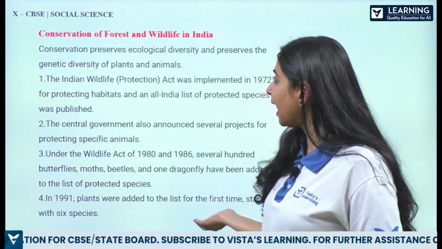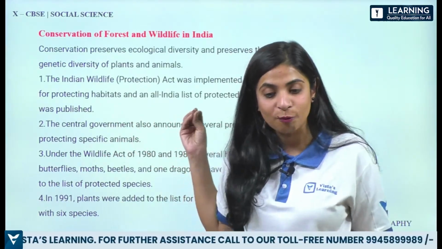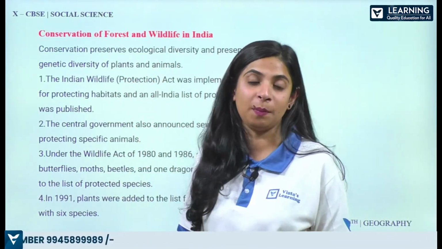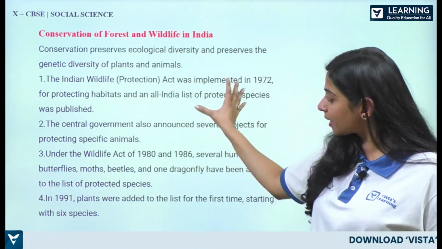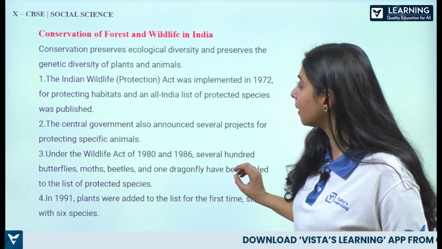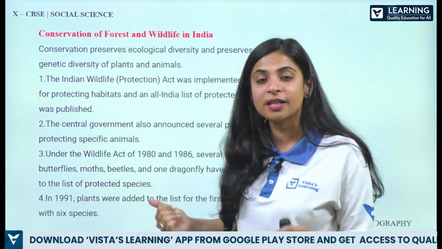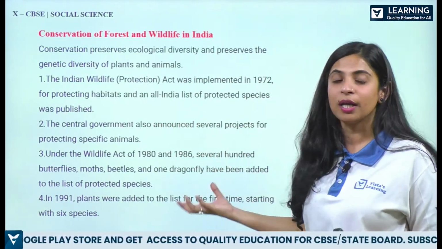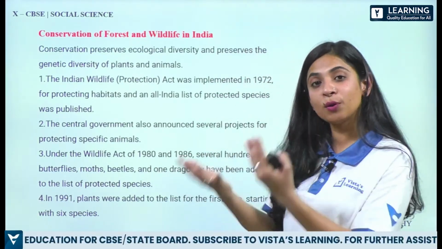Fine. So with that, another kind of question format: what is the conservation of forests and wildlife in India? Okay, so this question you can expect for sure, because even I got something related to this in my 10th paper, where I used this kind of answer to frame my answer. So here you say the conservation preserves ecological diversity, and it also preserves the genetic diversity of plants and animals. Okay, conservation we have to do. If we're using the gift of nature, we have to conserve it also, right? And we have to keep it for the future people also.